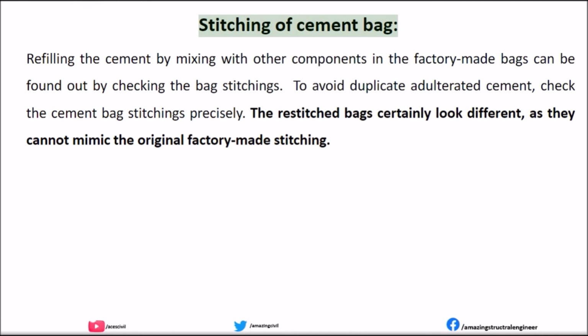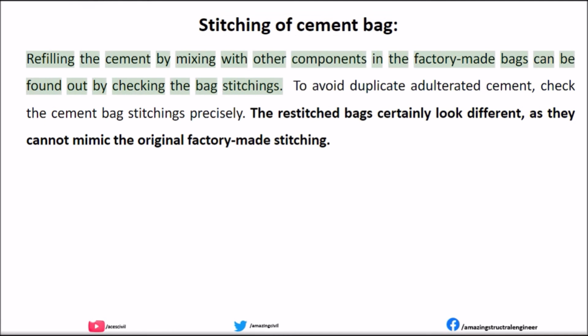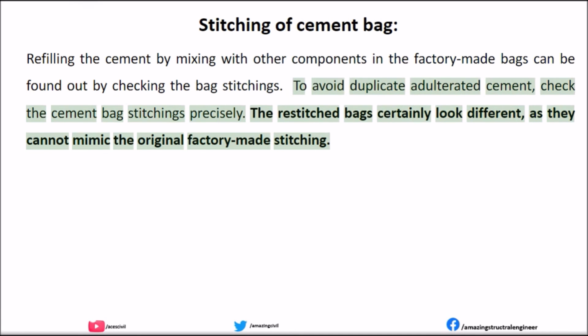Stitching of cement bag. Refilling the cement by mixing with other components in factory-made bags can be found out by checking the bag stitchings. To avoid duplicate adulterated cement, check the cement bag stitchings precisely. The restitched bags certainly look different, as they cannot mimic the original factory-made stitching.